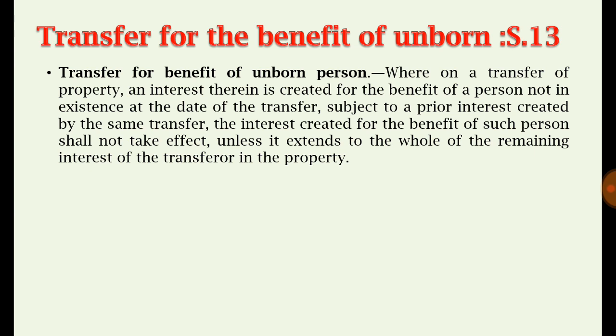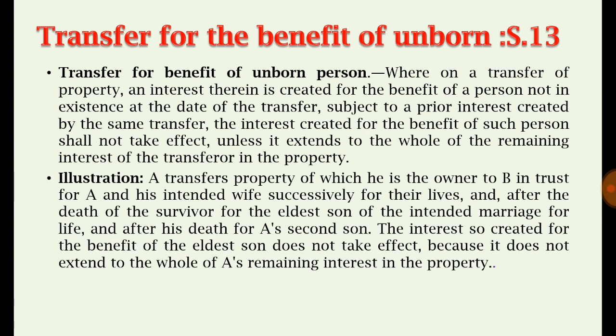This is the mechanism which is evolved by section 13 for the transfer of property for the benefit of an unborn person. Let me see the illustration also.